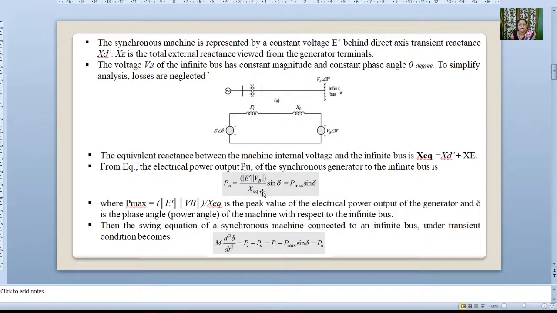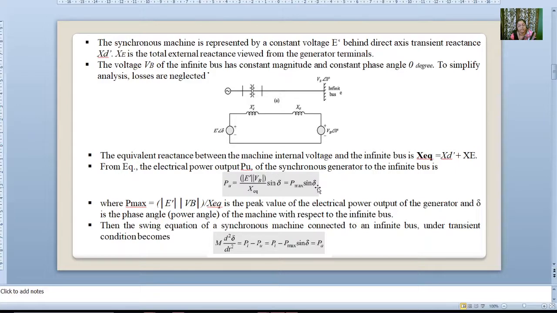This equation we already derived in our last lecture. So E dash into VB by X equivalent represents the maximum power Pmax into sine of del. If del is 90 degrees, then Pe is equal to Pmax.